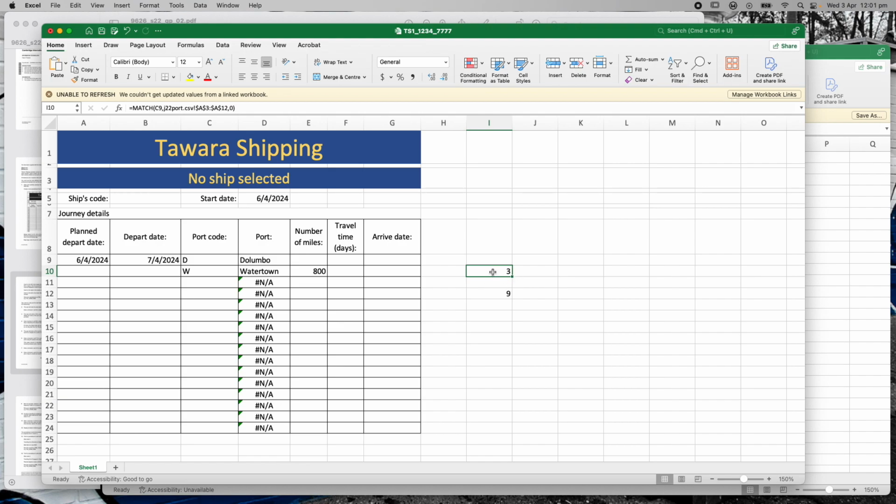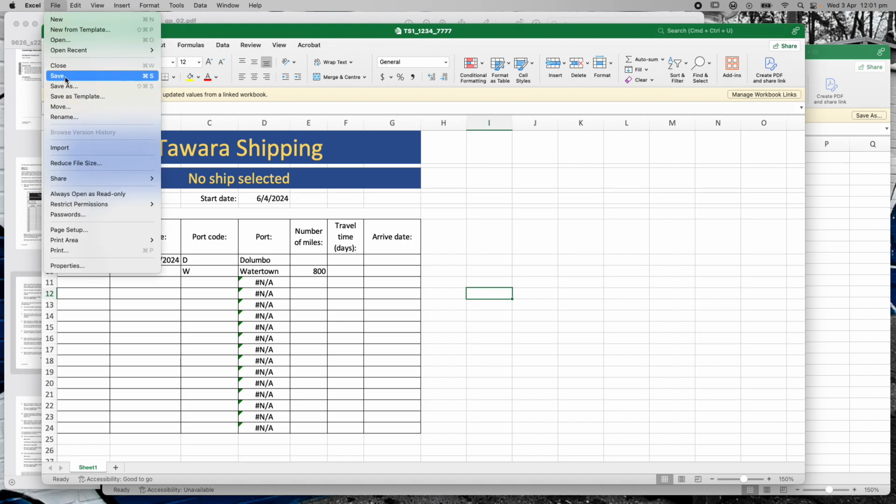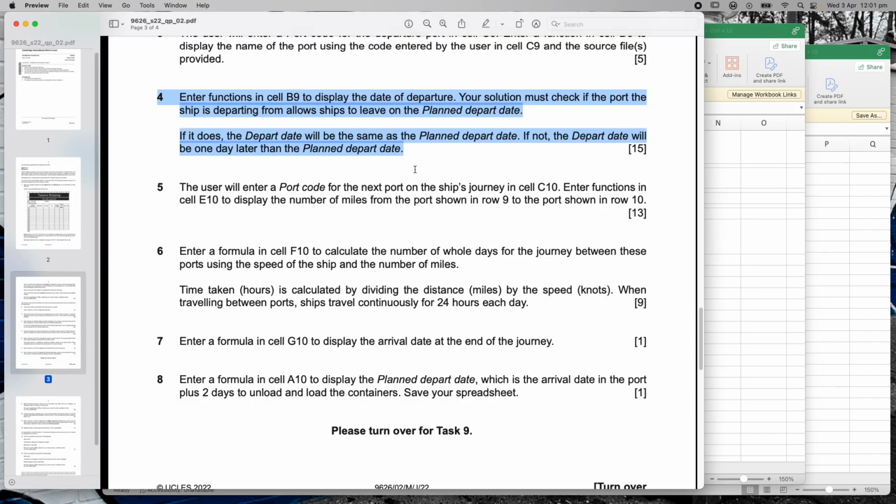Now I've got to remember to go back and delete this cell here because these were just my workings. Don't need them in your file. Make sure that you do a save. And if we go to here, we have just finished question number 4.